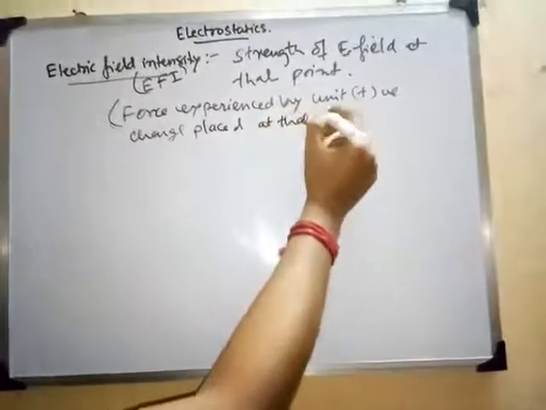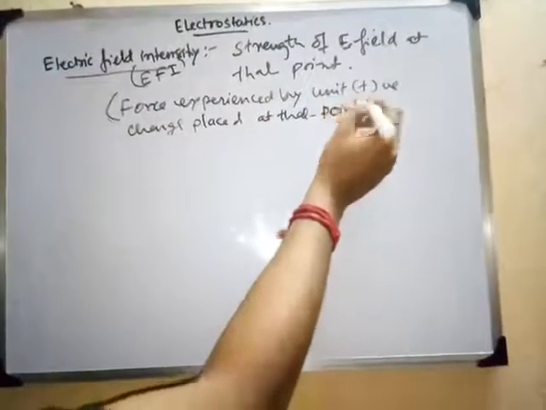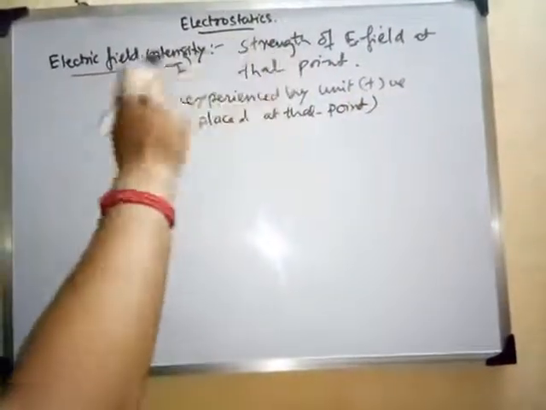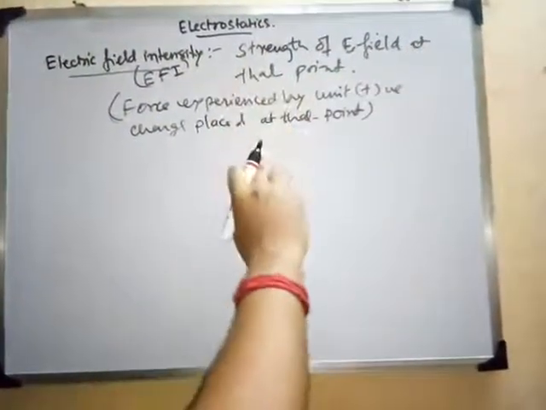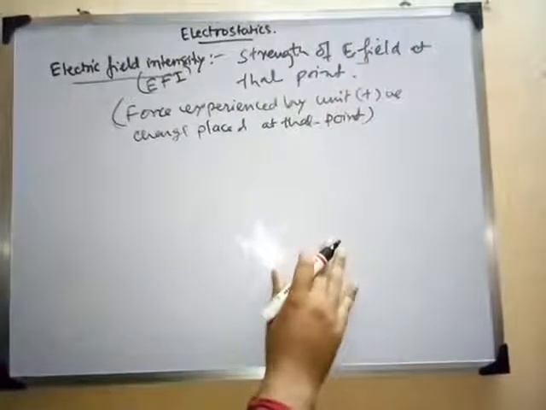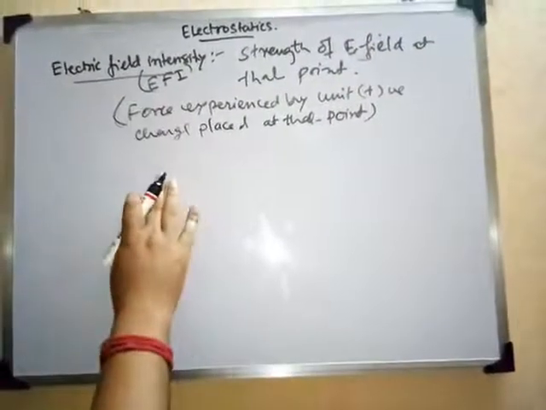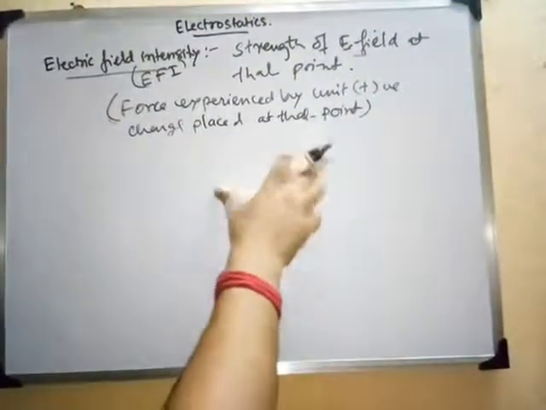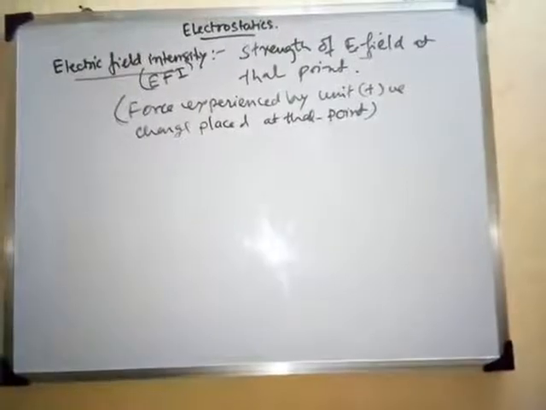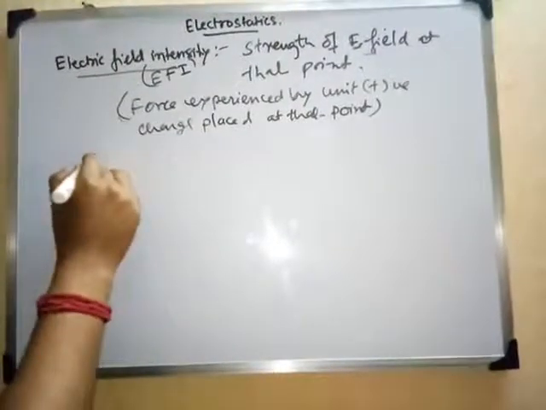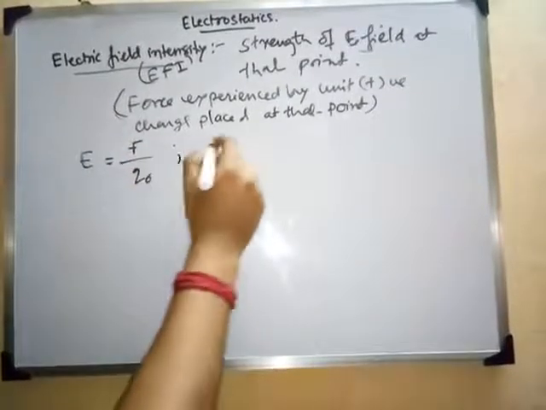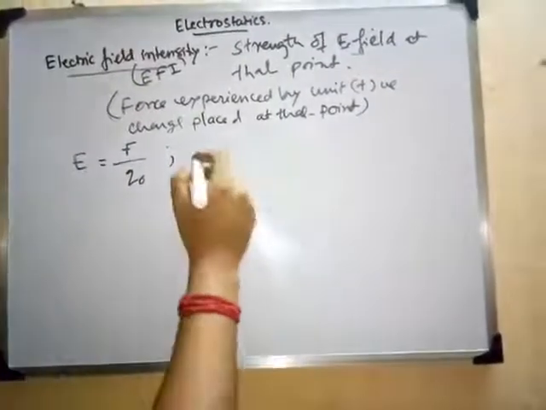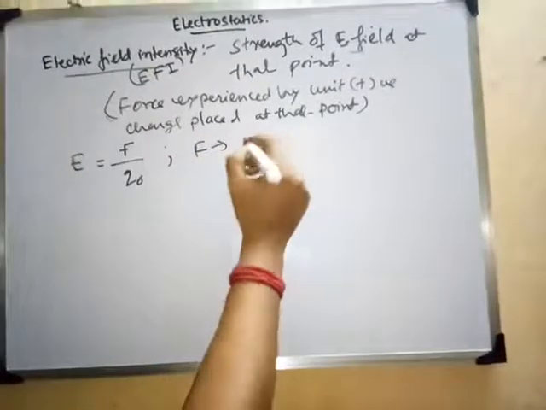So conversely, we can define by both of the definitions. This is the physical significance of EFI, which means the strength of the electric field at that particular point. Of course, this electric field will be a static one. Also, we can define this EFI as force experienced by unit positive charge placed at that point, and it is represented by E equals F by q naught, right? Where F is the force acting on the test charge. F can be written as, let me write it for you.